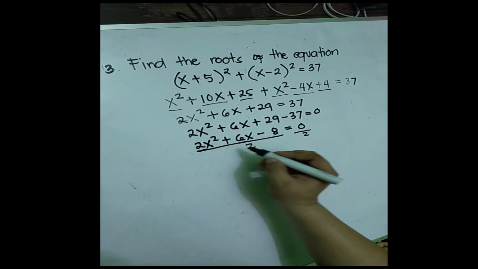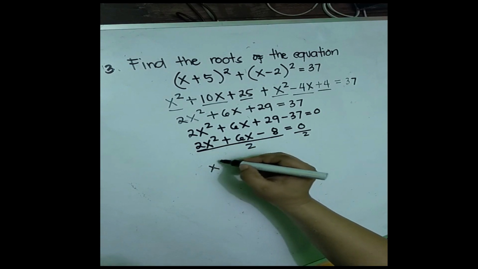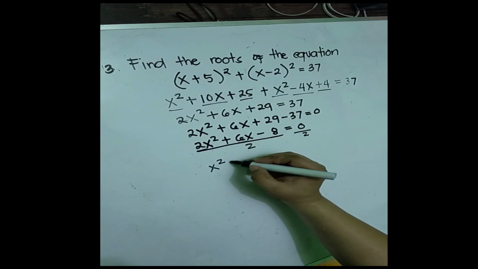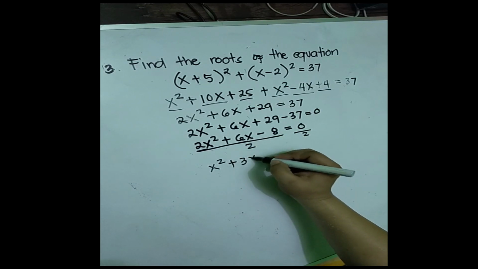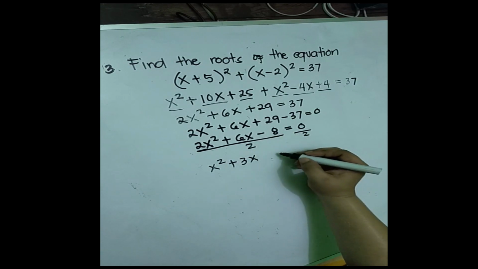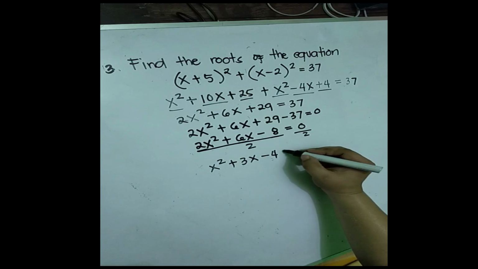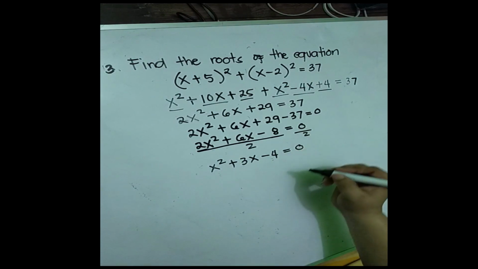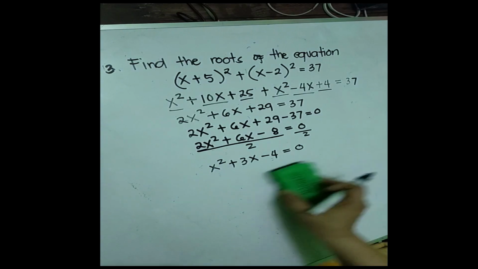So, 2x squared divided by 2, that is x squared. 6x divided by 2, that is positive 3x. And then, negative 8 divided by 2, that is negative 4, is equal to 0 divided by 2, that is 0. Okay?